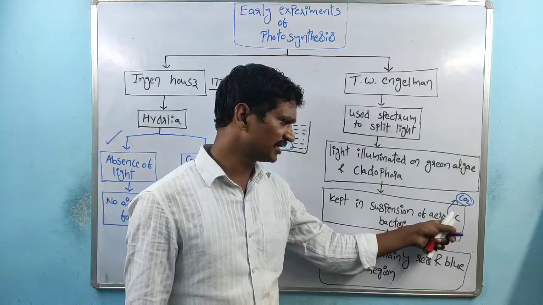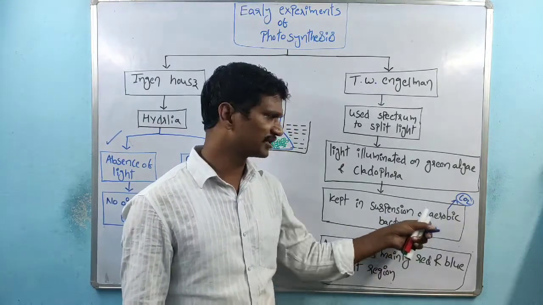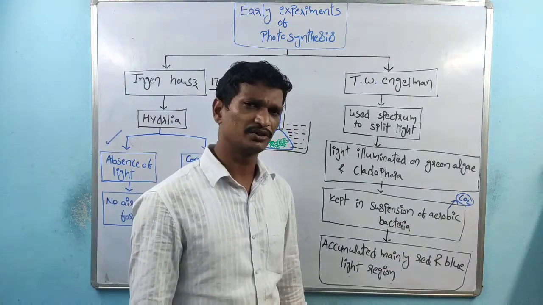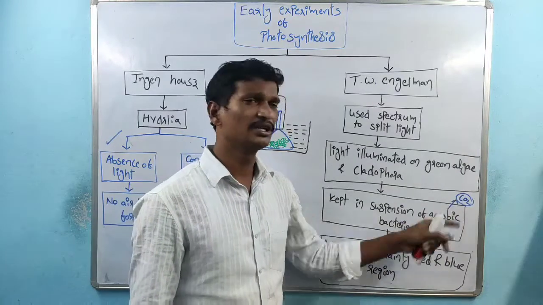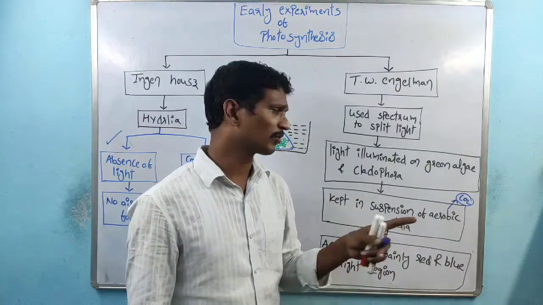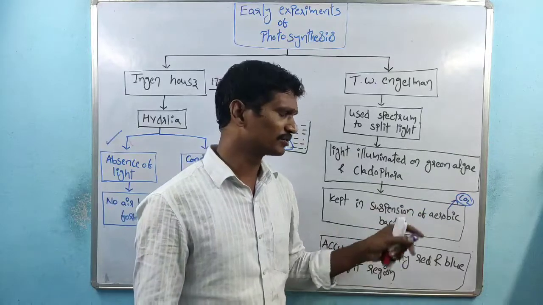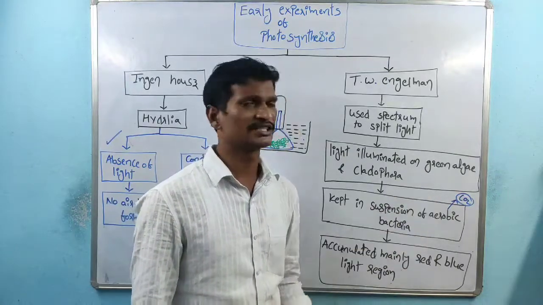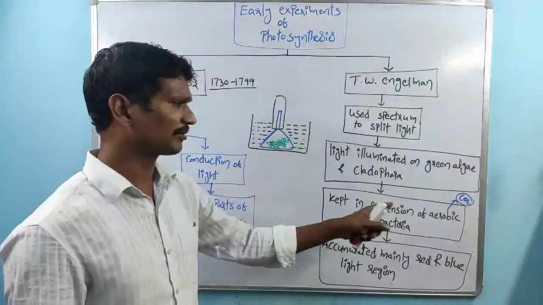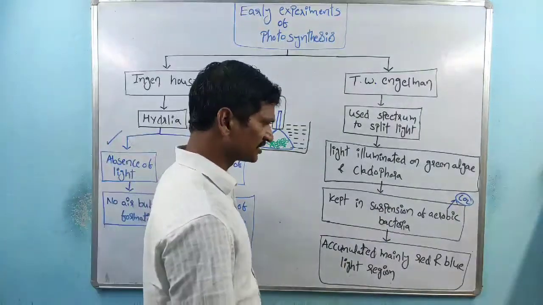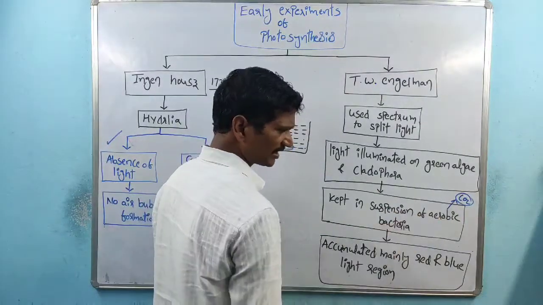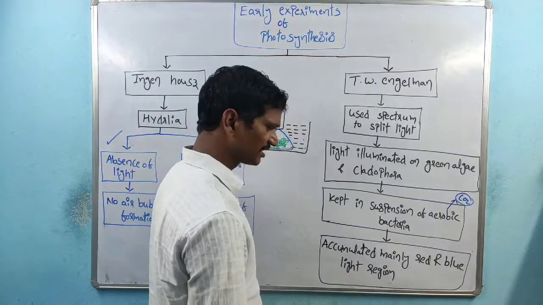The suspension contains the aerobic bacteria, because aerobic bacteria provides the carbon dioxide for the photosynthesis process. Carbon dioxide is required for photosynthesis, so that's the reason why the aerobic bacteria provides the carbon dioxide.